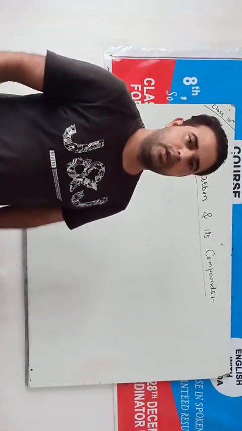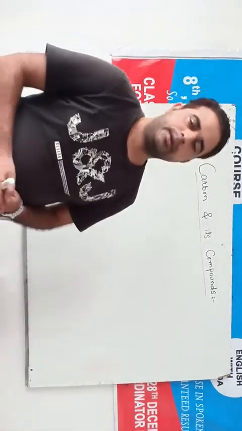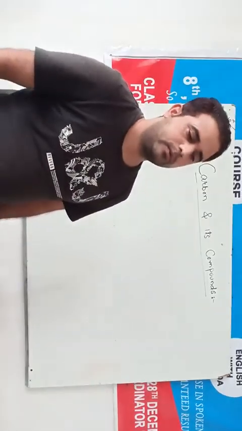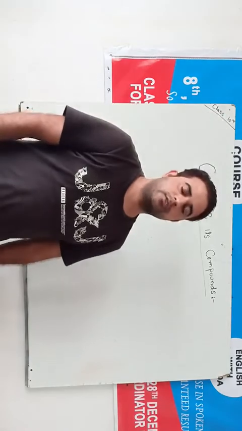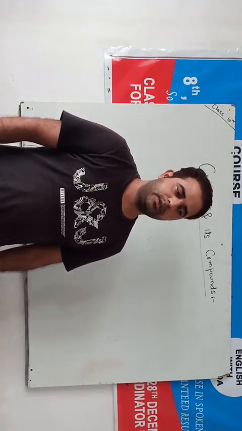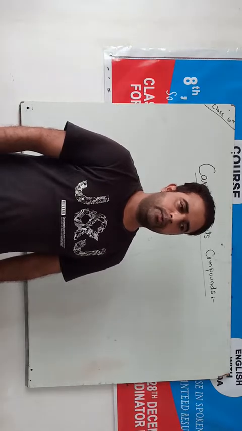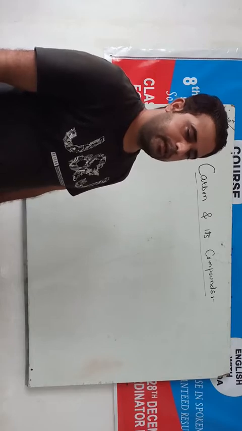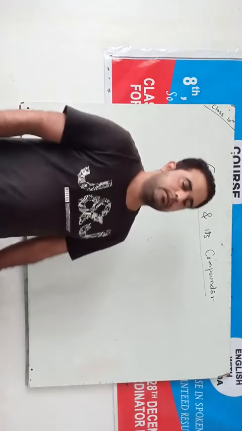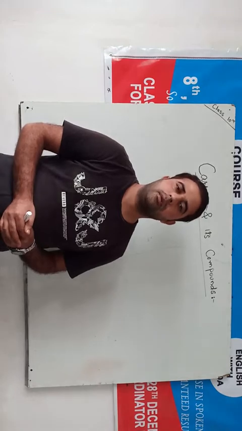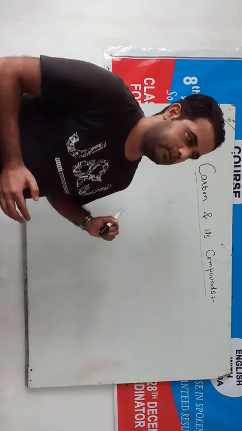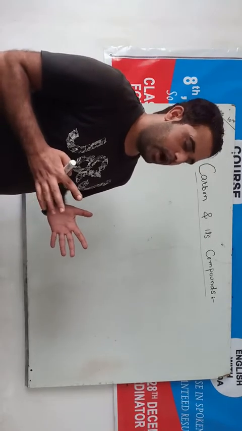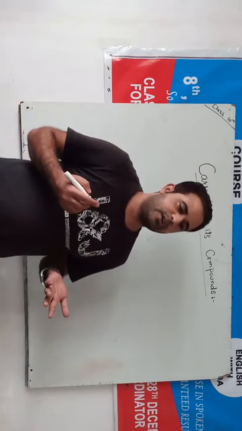Dear students, Assalamu alaikum. In the previous lecture, we were discussing certain features of carbon which make it unique and due to which carbon forms a variety of compounds, and we see that carbon is present in almost every sphere of our life. What are these features and how do they affect its occurrence?